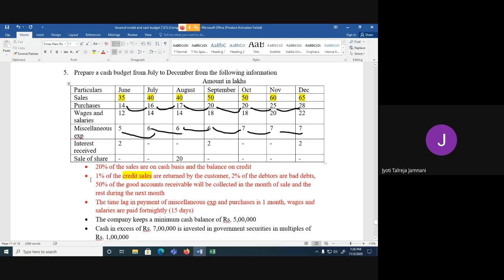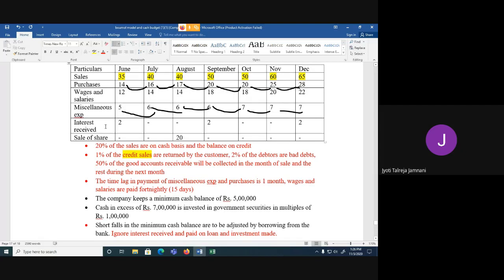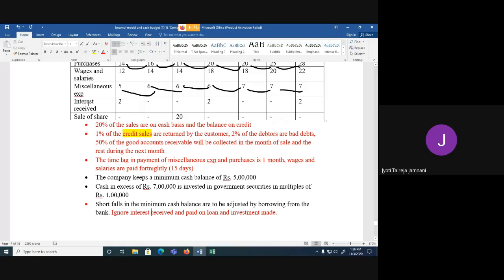As of now, first we need to check the table. Have we taken everything? Sales we have recorded, purchases, wages, expenses we have recorded. Now interest received, this we have not recorded, which we have to take. Remember, don't get confused with this interest and the last point which is given here. This ignore interest received and paid is for the loan or the investment that you will make after finding the surplus or deficit.